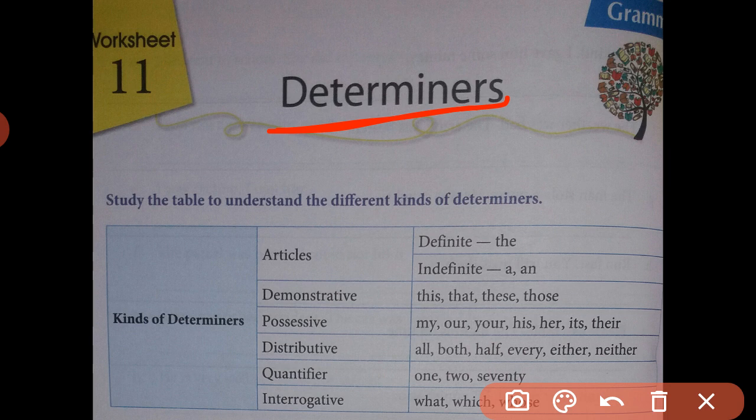What can be included in determiners? We can include articles and various kinds of adjectives and pronouns in determiners. How? Let's study an example. The new house. His young son. Both the girls.